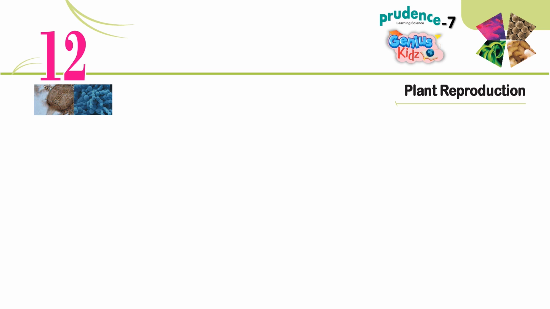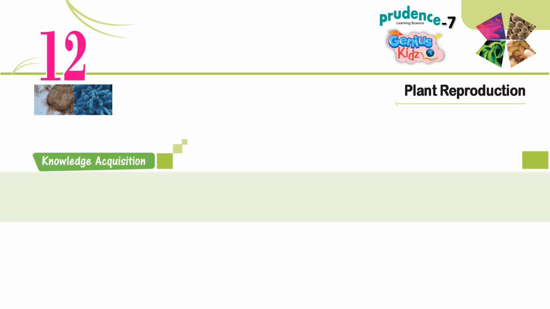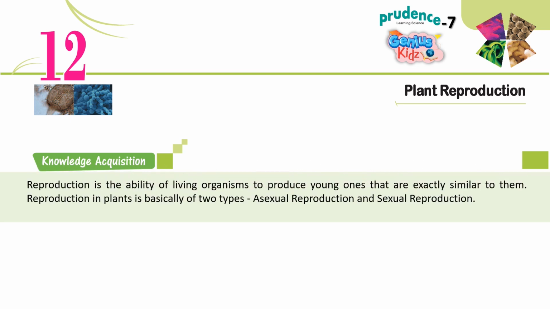Chapter 12. Plant Reproduction. Knowledge Acquisition. Reproduction is the ability of living organisms to produce young ones that are exactly similar to them. Reproduction in plants is basically of two types: asexual reproduction and sexual reproduction.